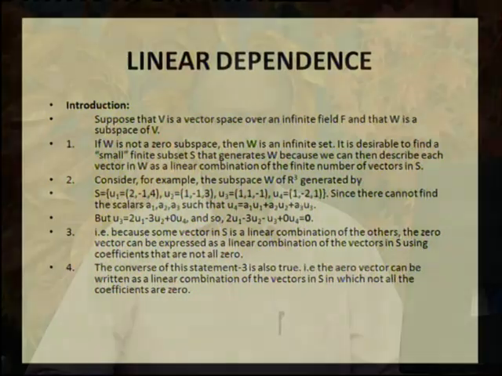If one of the vectors in S can be represented as a linear combination of others in S, then the 0 vector can always be represented as a linear combination of vectors in S using coefficients that are not all 0. The converse of this statement is also true.